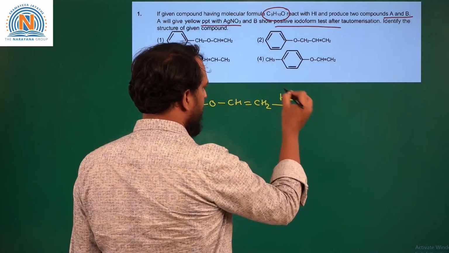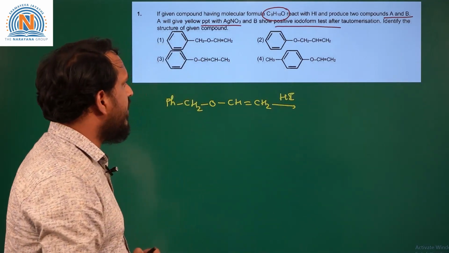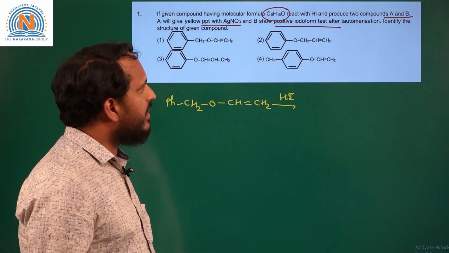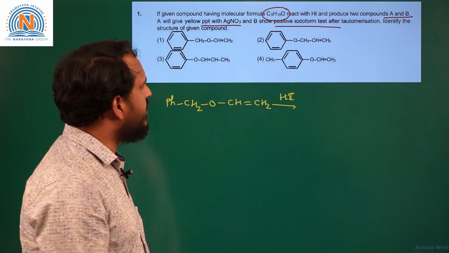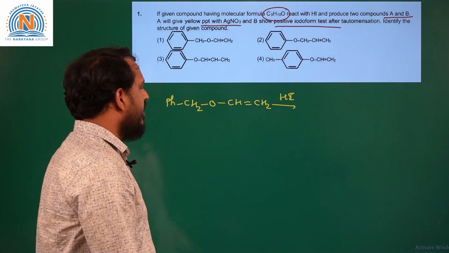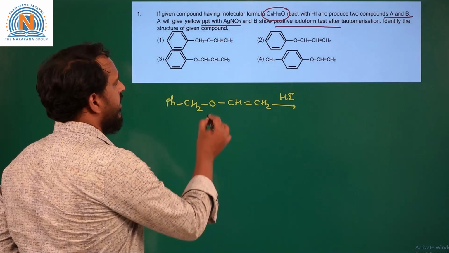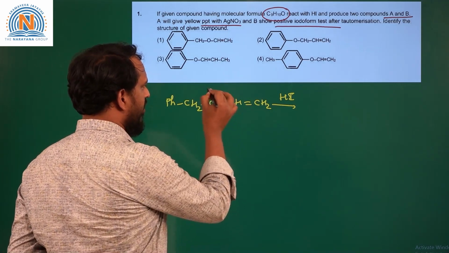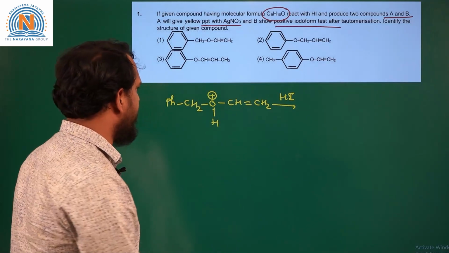On reaction with HI, we can see that there are two compounds. One of them is giving the iodoform test after tautomerization, so one of the products is an enol. If you protonate this oxygen with the hydrogen of HI, we get this intermediate.